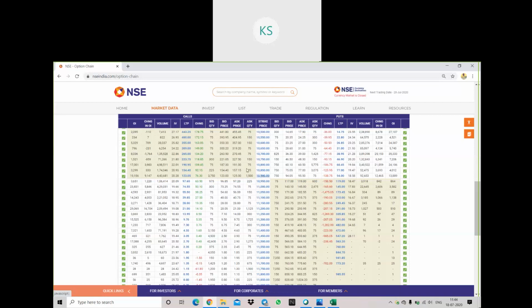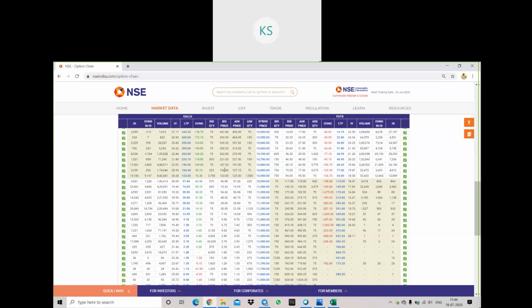And whichever strike price is above ATM, that is 10,900, which is 10,850, 800, 750, 700, all these strike prices are my in the money options, ITM we call them. So everything above the ATM is my in the money option, and whatever is below that, this white part if you see, is OTM.